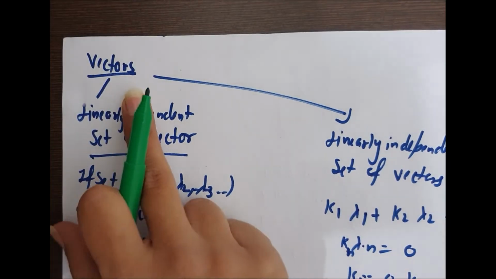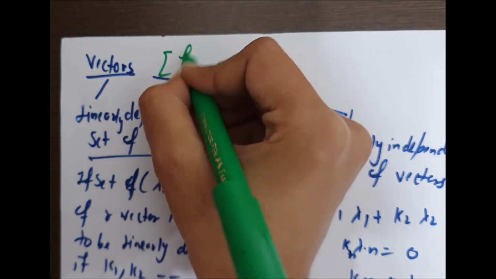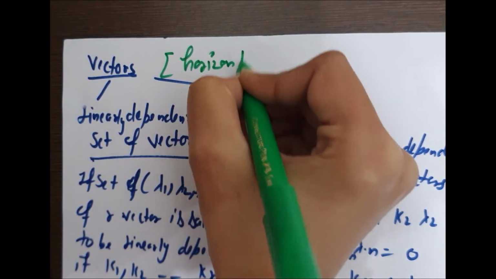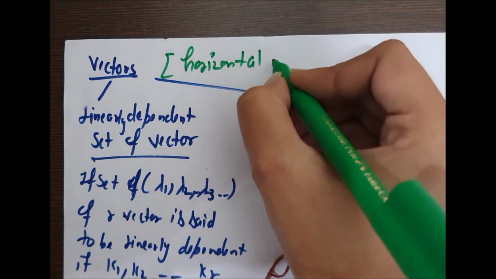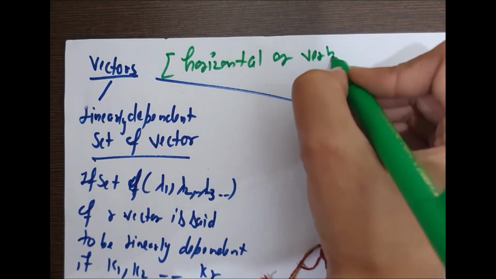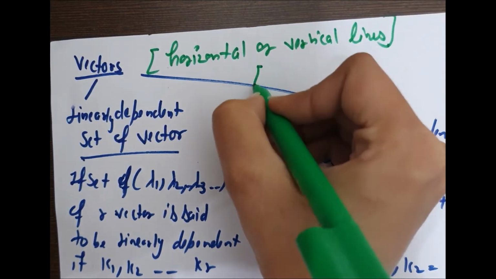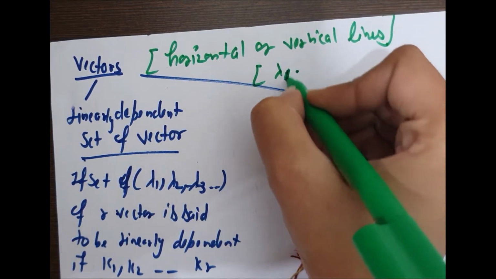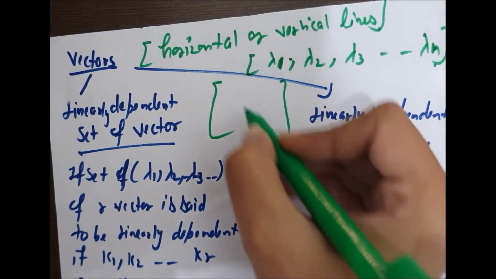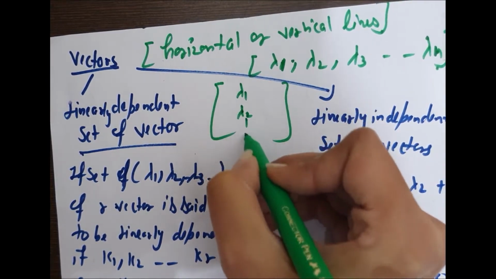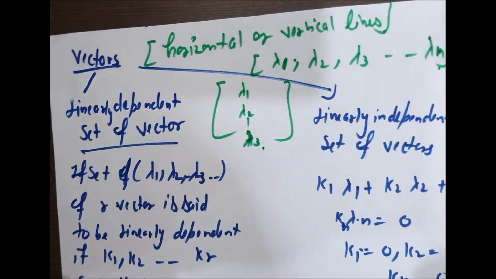The second topic is vectors. A vector is written in horizontal or vertical lines, like lambda 1, lambda 2, up to lambda n.